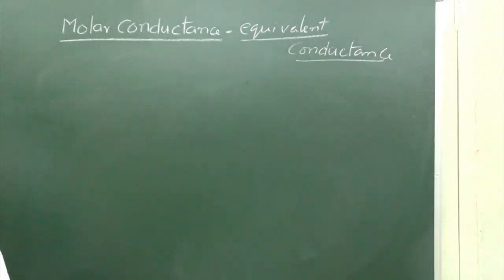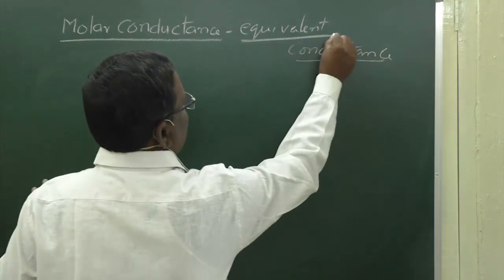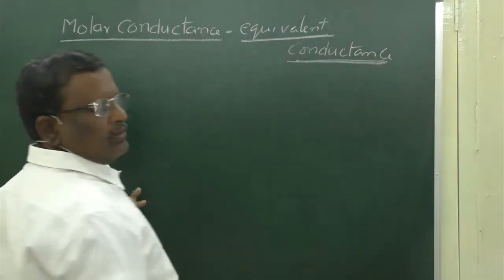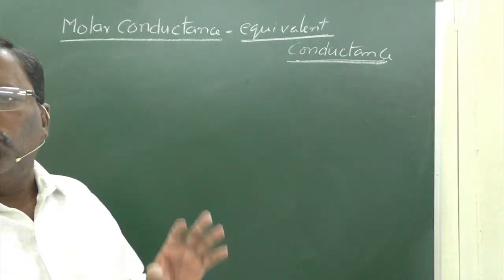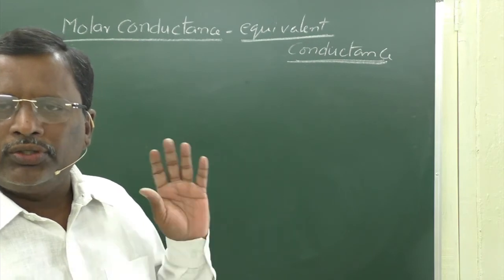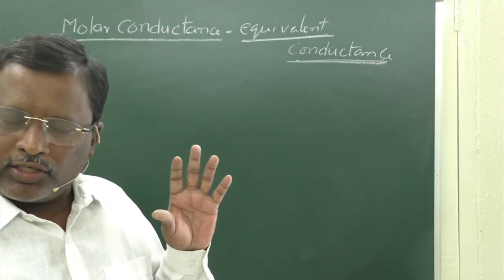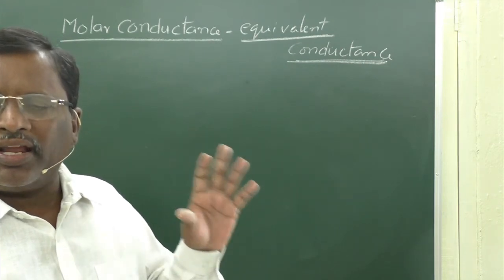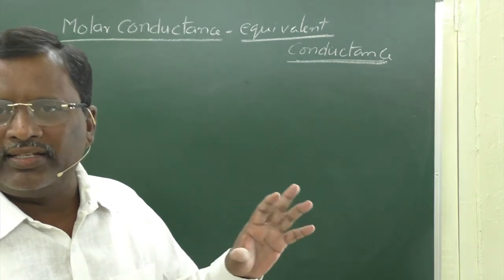By the same way, we can calculate equivalent conductance. Equivalent conductance is the conductivity of an electrolyte which contains 1 gram equivalent weight of solute. The conductivity of an electrolyte which contains 1 gram equivalent weight of solute is known as equivalent conductance.